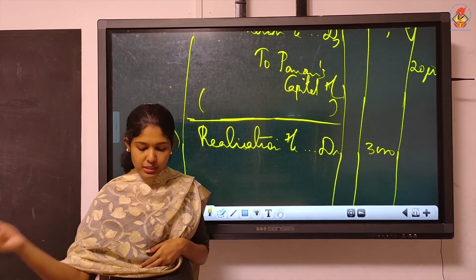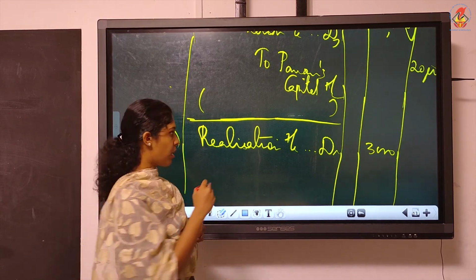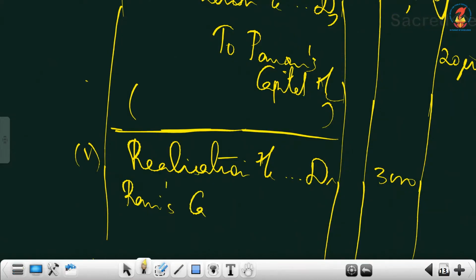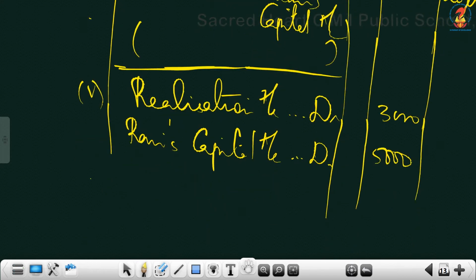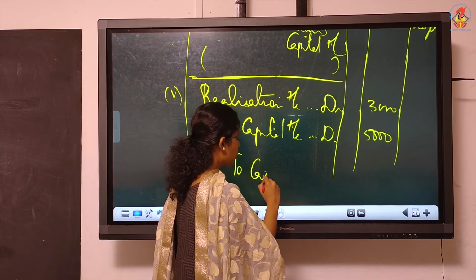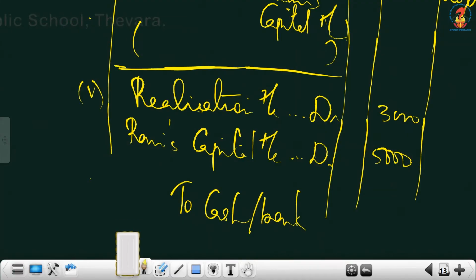Then balance by Ravi. Ravi will bear the balance amount. So we have to debit Ravi's capital account. So Ravi's capital account debtor, how much? The total is 8. So balance is 5. Then 8,000 finally paid by the firm. They have told you it is finally paid by the firm. That means to cash or bank. So one by one we wrote, so we got the compound entry easily. That's how you also have to write. What's the total? 8,000. Firm paid 8,000.